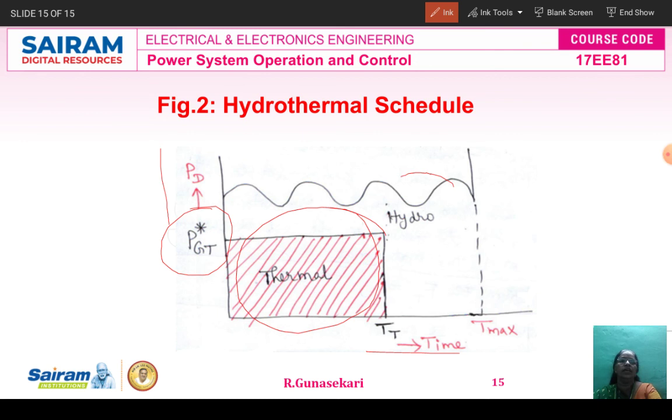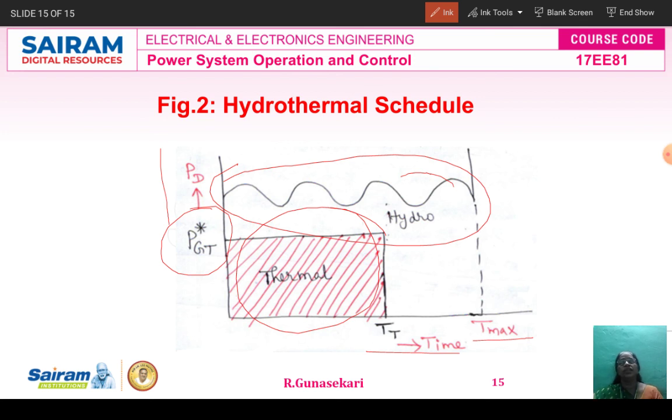The other waveform is the hydropower generation waveform. This is the maximum time interval. So now we draw the graph between time and demand. These are the shares of the thermal power generation and hydropower generation, represented in the hydrothermal schedule.